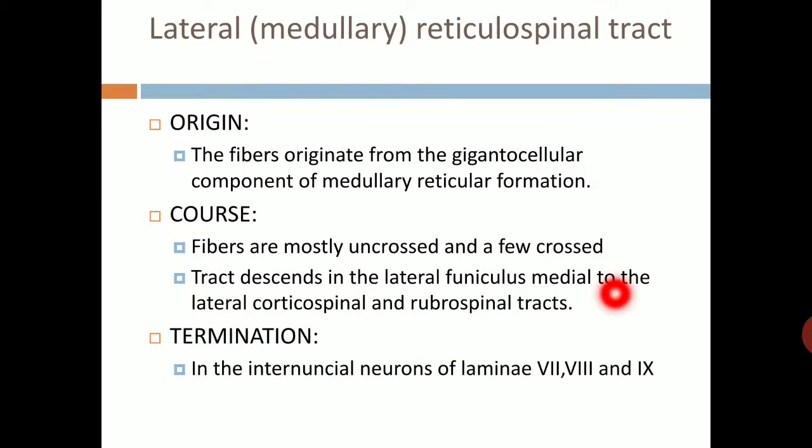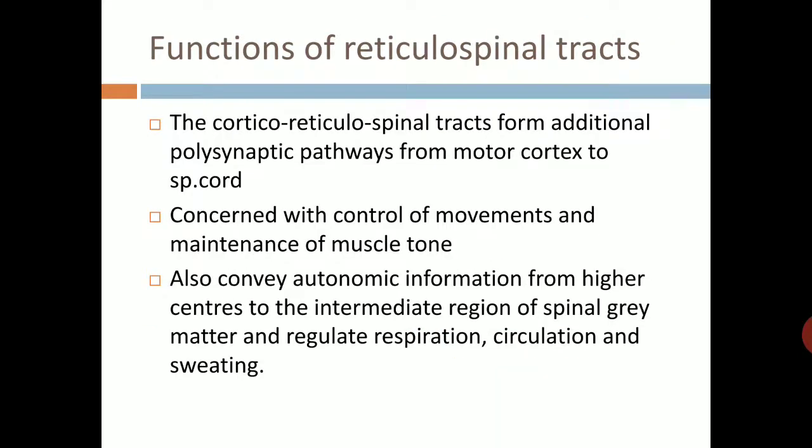Lateral or medullary reticulospinal tract. Origin: fibers originate from the gigantocellular component of the medullary reticular formation. Course: fibers are mostly uncrossed and few are crossed. The tract descends in the lateral funiculus medial to the lateral corticospinal and rubrospinal tracts. Termination: in the internuncial neurons of lamina 7, 8 and 9.